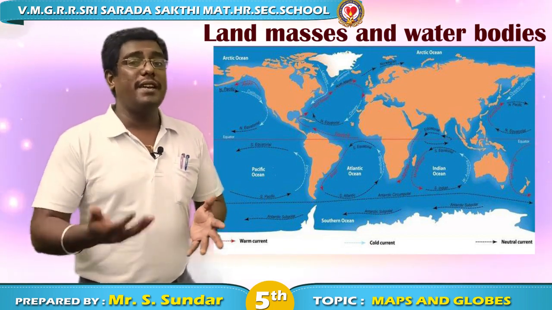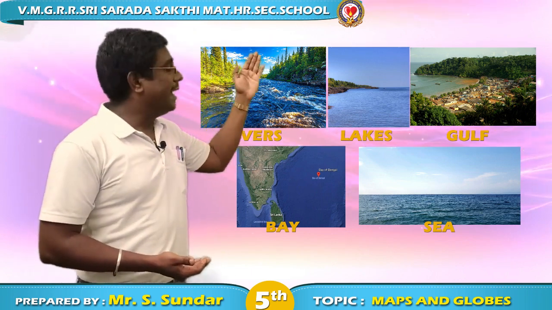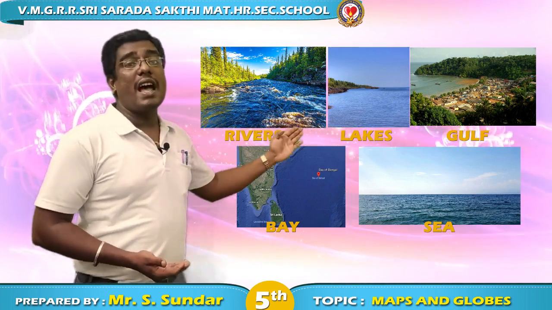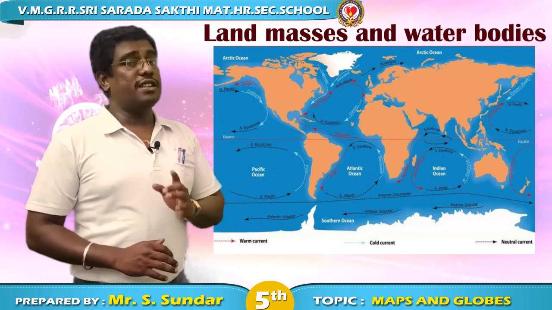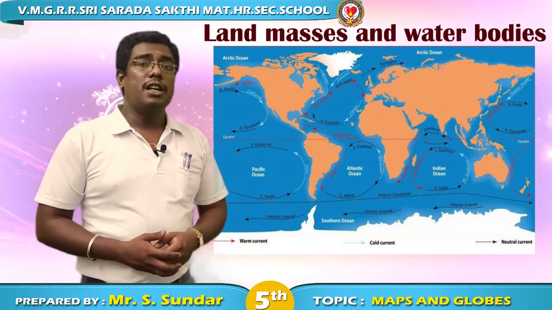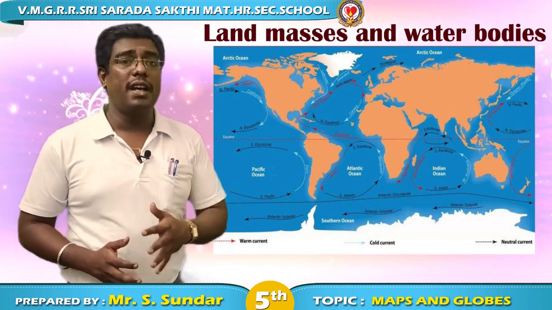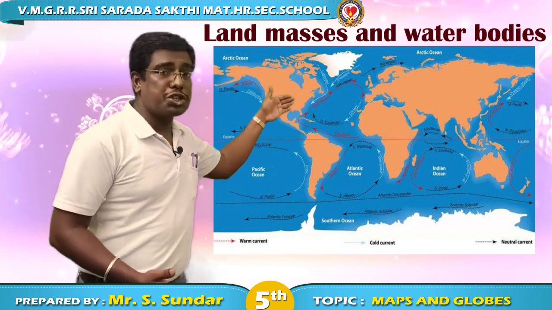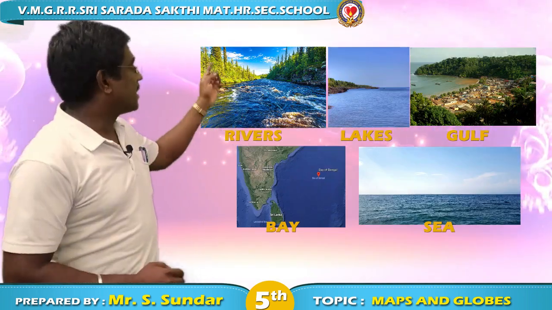For example, rivers, lakes, gulfs, bays, and seas. But large water bodies are called oceans. So we all came to know how the water bodies are named. If it is present in large amounts, what is the name of the water body? Oceans.